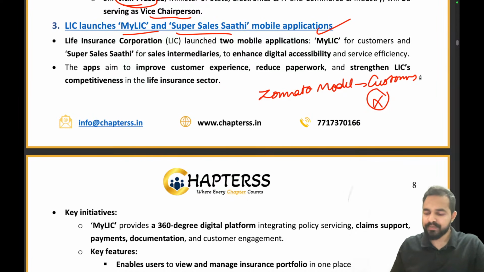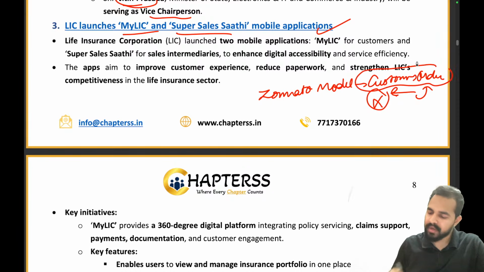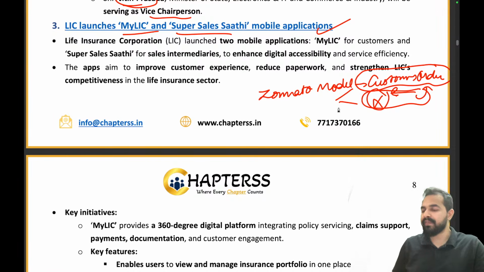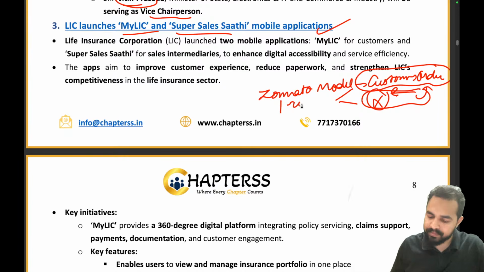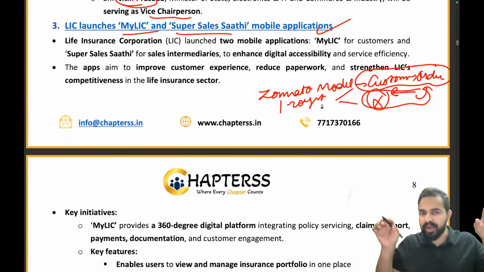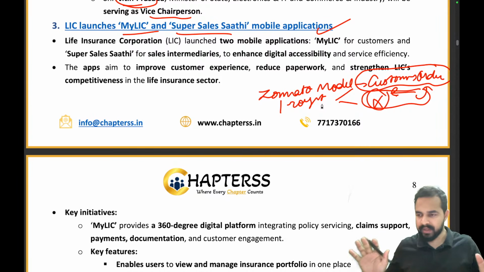So as a customer, you order the food, and Zomato takes the food from that restaurant and supplies it to you. So you are having the Zomato app, and that particular restaurant is also having the Zomato app, but the interface of the apps is quite different at the customer end and the supplier end. So although there is one ecosystem, there are two interfaces for the different parties, right?